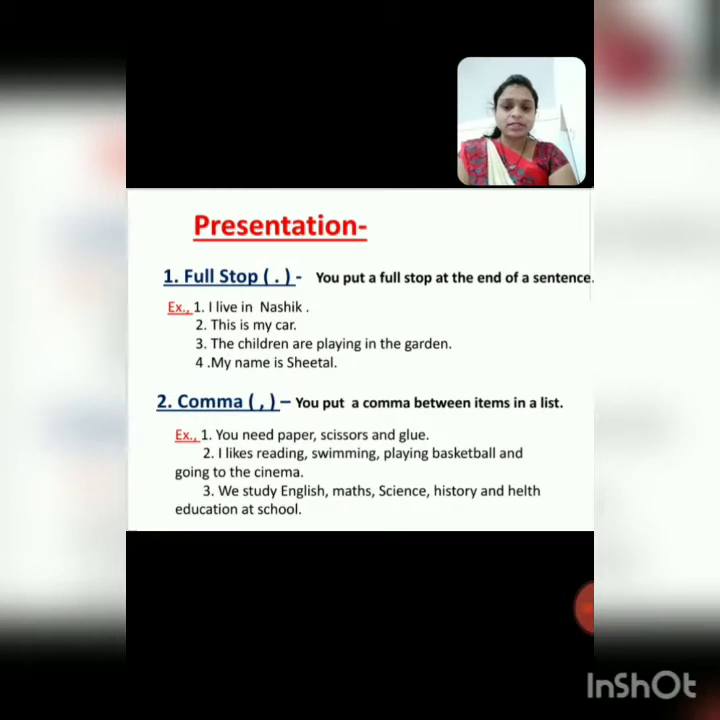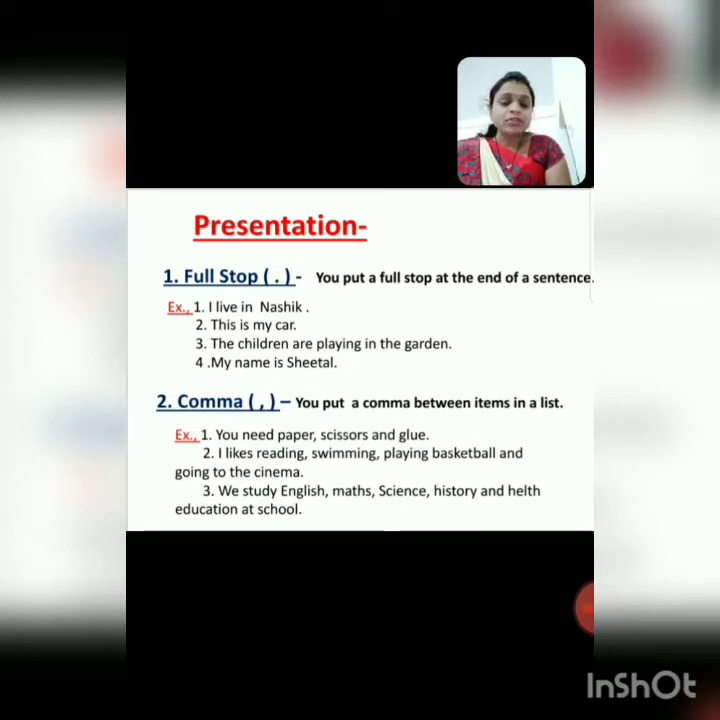Next is comma. Next punctuation mark is what? Comma. You put a comma between items in a list. For example, you need paper, scissors and glue. You need paper, scissors and glue. We need what? Paper, scissors also and glue also.